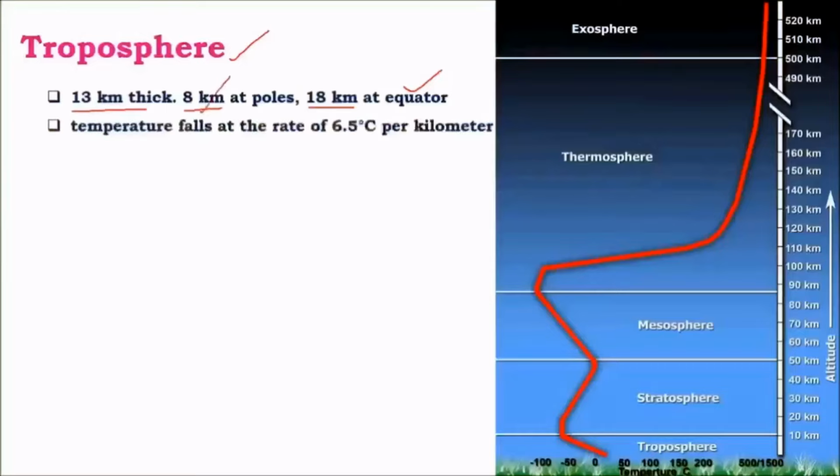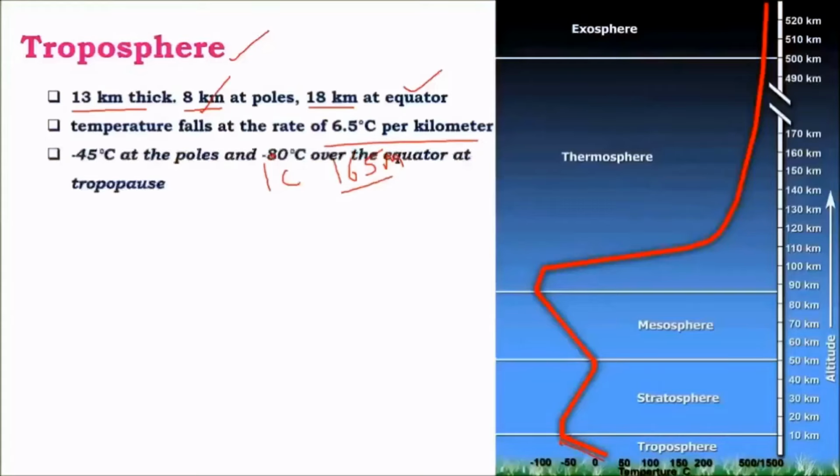And the most important feature in this layer is that temperature falls with increase in height. This is called lapse rate. On an average, the lapse rate is about 6.5 degrees Celsius per kilometer. That is about 1 degree Celsius for every 165 meters. That is, as we move upwards, there is 1 degree Celsius decrease in temperature with a distance of 165 meters. And we can see how the temperature decreases. At the very bottom, on an average, it's about 25 to 27 degrees Celsius. But when it reaches the maximum height, the temperature would be only about minus 50 degrees Celsius.